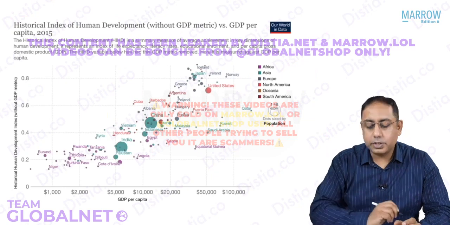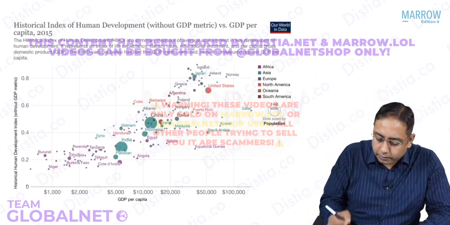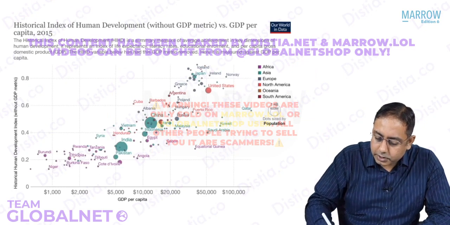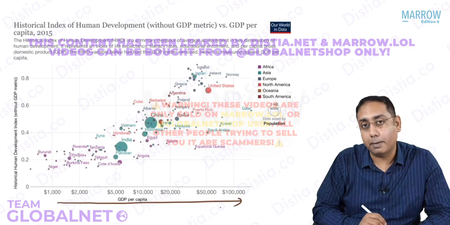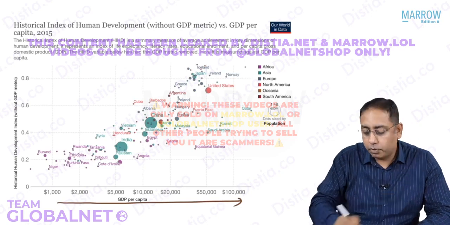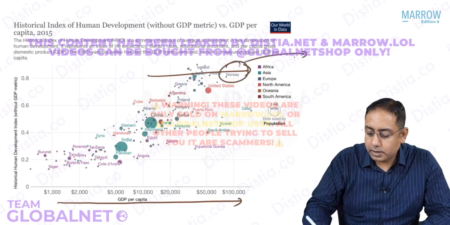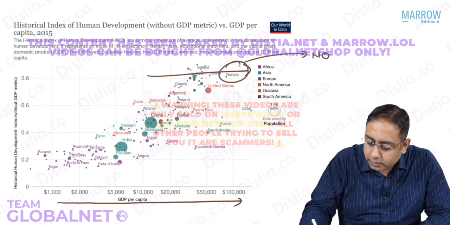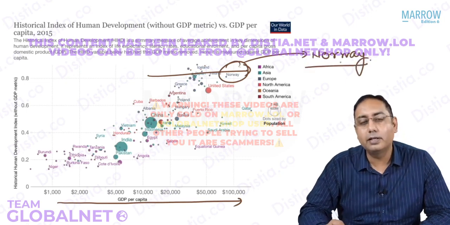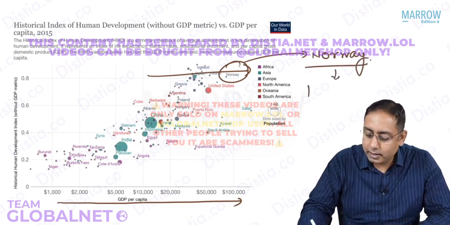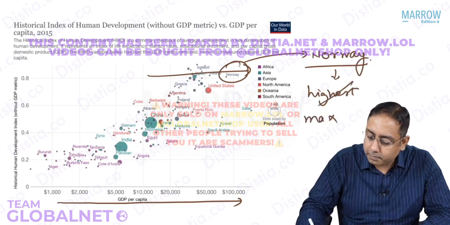If you look at the HIHD of various countries from 1800 onwards, you can see that the HIHD for different countries has increased based on the GDP per capita. The countries more towards the right side are more developed. Do you know that Norway, the small country over there, I know it's a very small screen for you, I'm sorry for that, has the maximum HDI.